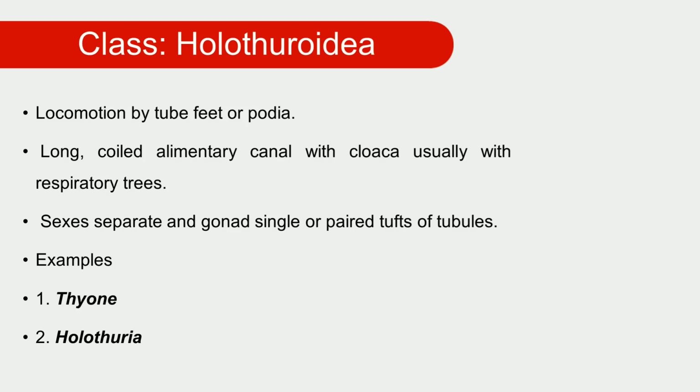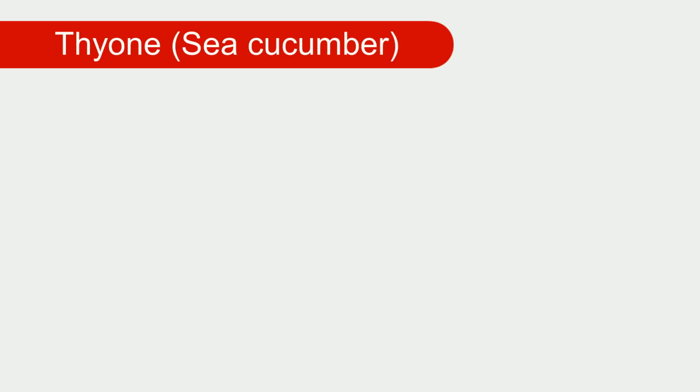These are the very few characters. In detail, we go through the class Holothuroidea belonging to the subphylum Eleutherozoa. Then we go to the detail about Thyone, or sea cucumber, as an example, and its detailed character features.